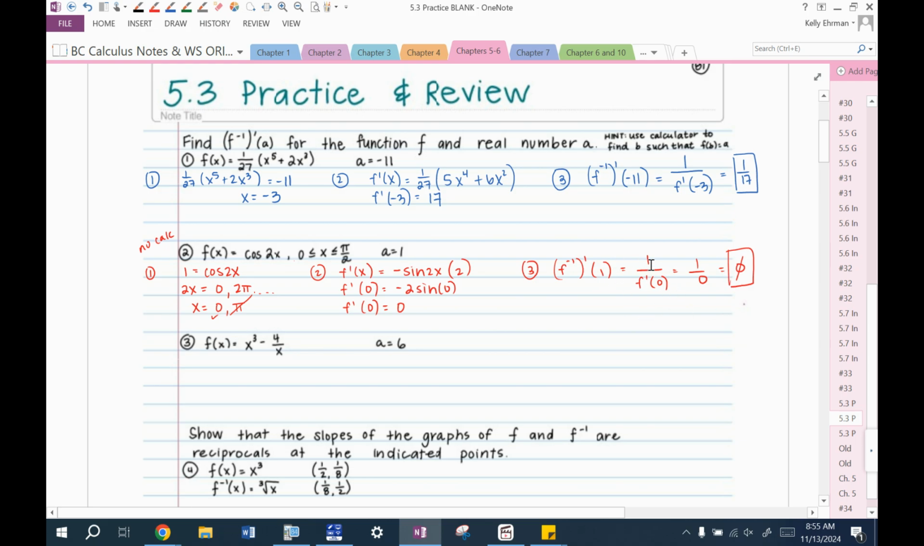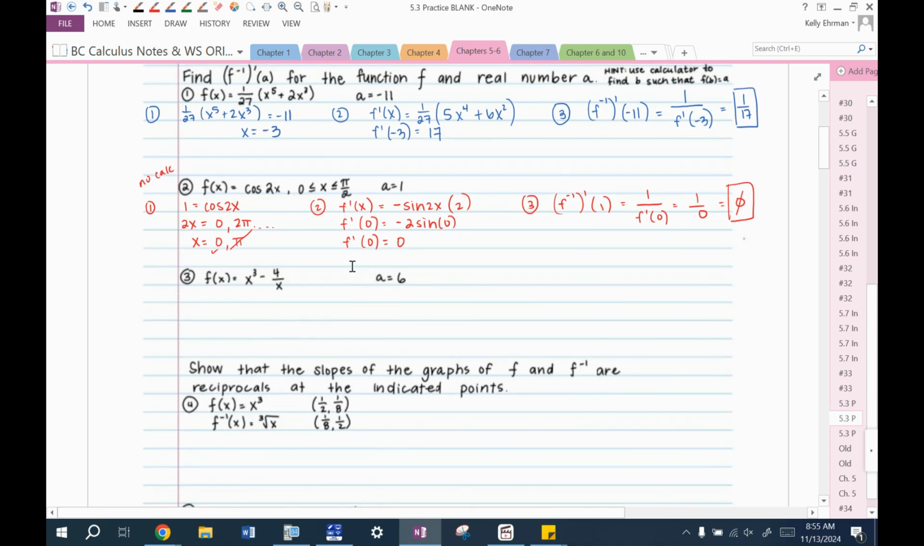Or I'm sorry, f inverse prime of positive 1 does not exist. I think that makes sense because looking at the f of x graph, the cosine of 2x, if I'm evaluating the inverse function and trying to plug in 0 there, I have a feeling there might be a horizontal tangent. We know there's a horizontal tangent at f prime, so flipping that around, it'd be a vertical tangent here. So that's why that's not working.